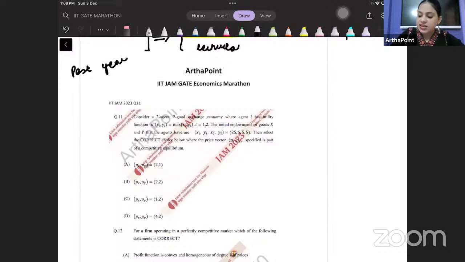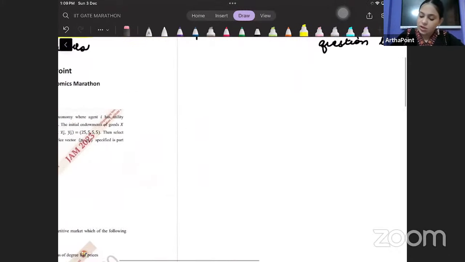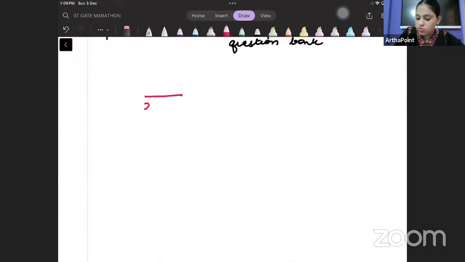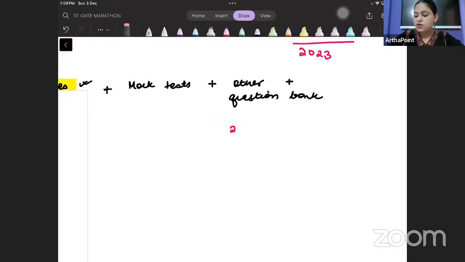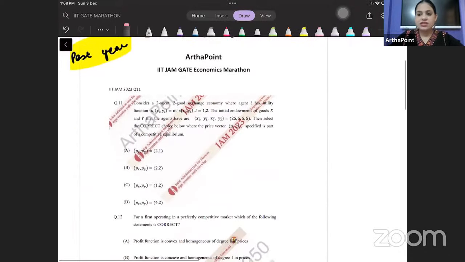Those past years are an indication of the level of any paper. So if I look into IIT, you will notice that the IIT 2021 paper level was this. IIT 2022 level was this. But beta, IIT 2023 level was top AIR. It was very, very, very difficult. Many students found difficulty in that paper. I will show you some questions that I will discuss today.